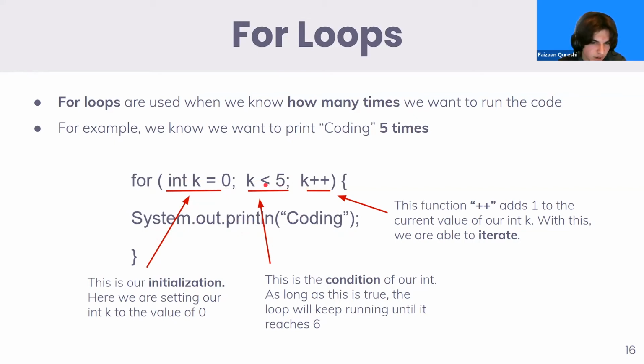When k is 5, 5 is not less than 5, so that statement is false. What's going to happen is we're going to exit the loop. k++ is not going to be applied to k. And after this, if we were to have a statement that said System.out.print k, k would be 5. So essentially, that's how the for loop works. It is allowing us to go through a certain number of values to be able to print coding, for example. Does that make sense to everyone?